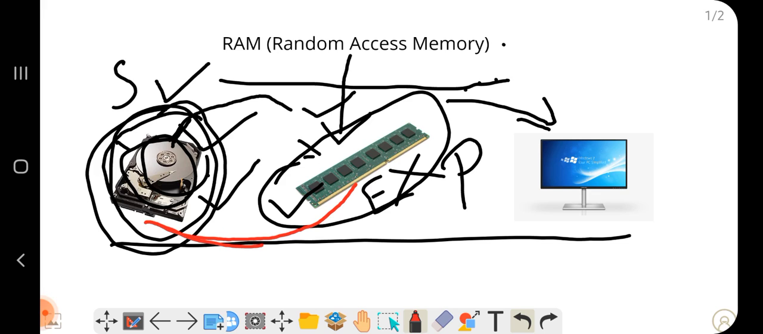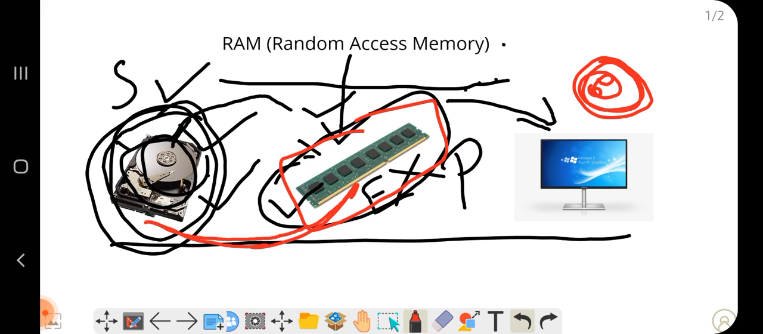The data will be traveling from the hard disk to the RAM. When it reaches the RAM, you may be seeing the symbol of loading on the screen. That means it's taking time, as the data is moving from the hard disk to the RAM. When the data comes to the RAM chip, at that time we are able to see it on the monitor. This is the work of the RAM chip. Whatever work we are doing, the ongoing work will be present on the RAM chip.